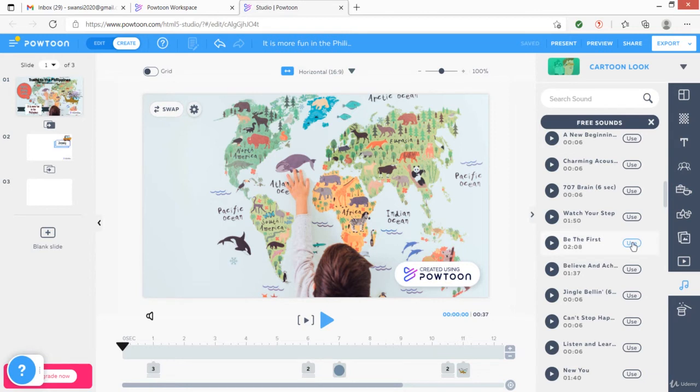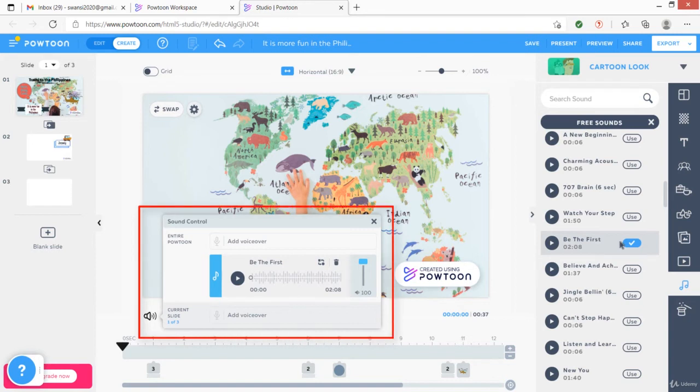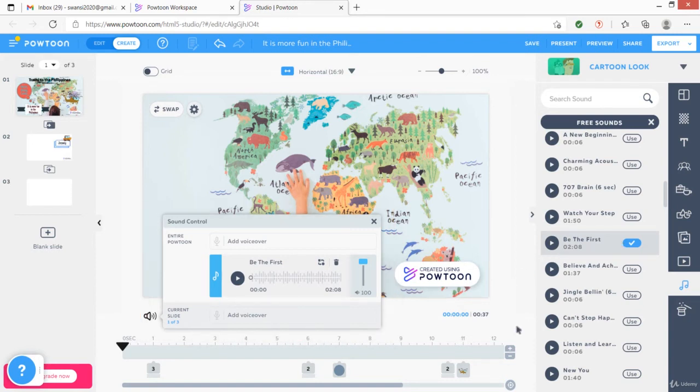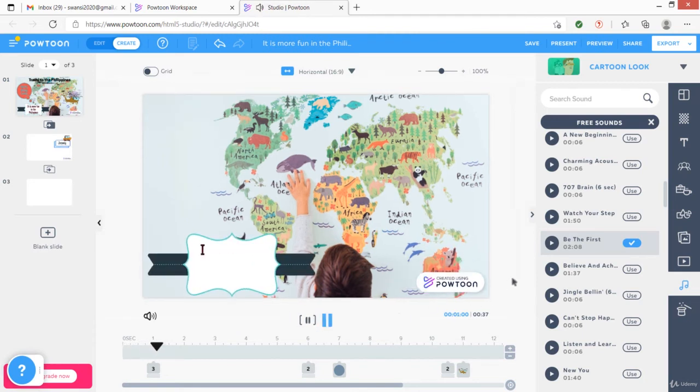Watch what happens. Okay, now it is added to my presentation. You can see right in the middle pane. So I will close that. I am now going to start my presentation.